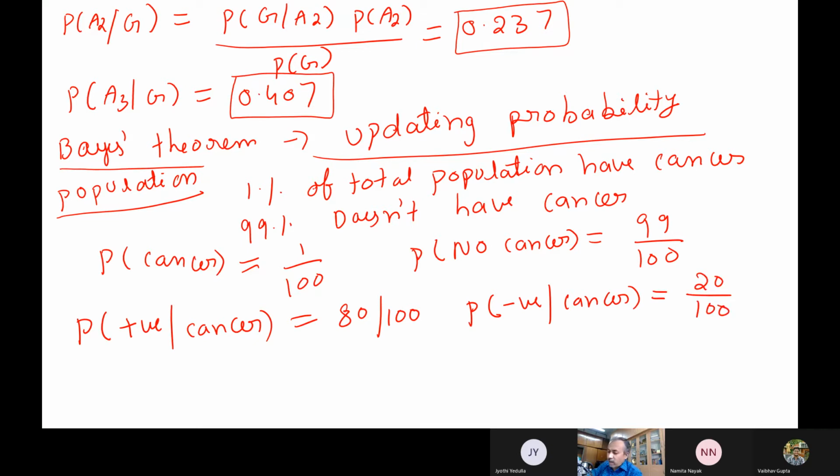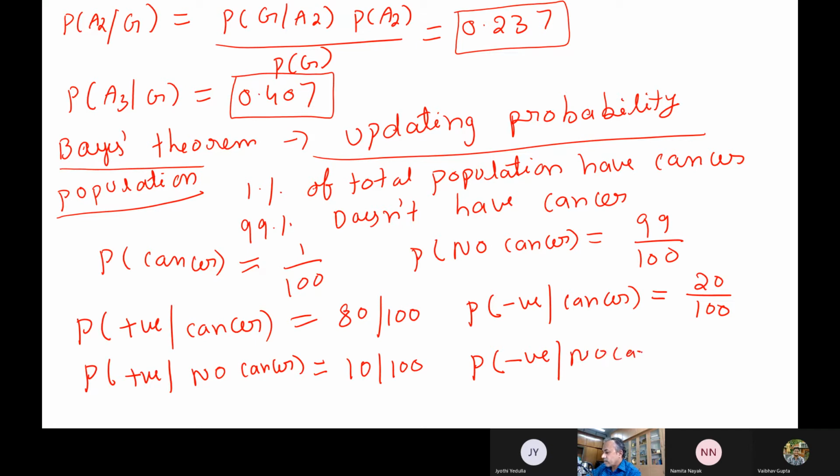Similarly, the probability that the test is positive and the person has no cancer, you follow, this is also an issue, is 10 by 100 actually. And the probability that the test result will be negative and the person has no cancer is 90 by 100 actually.